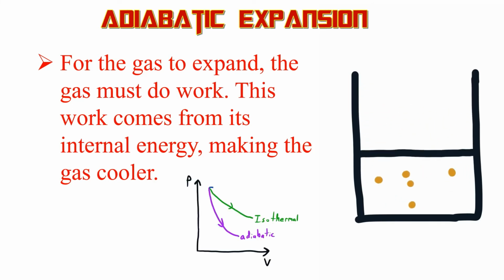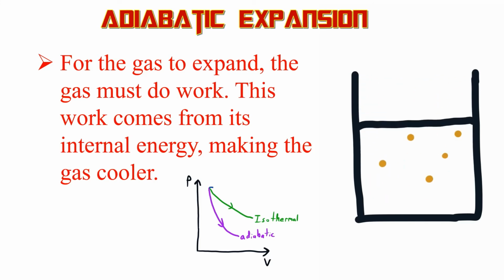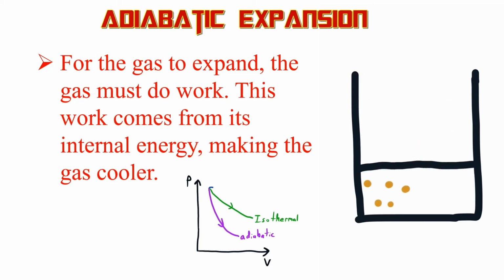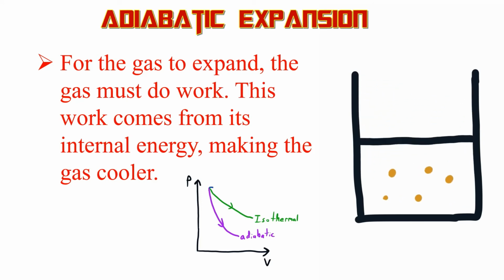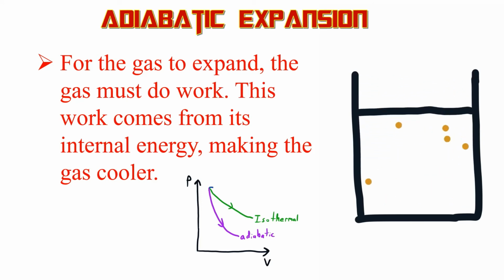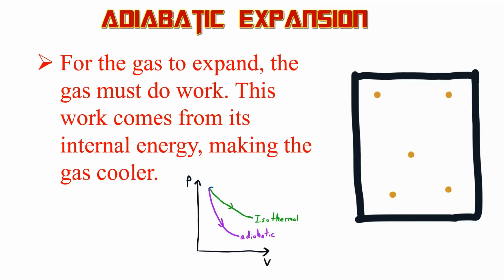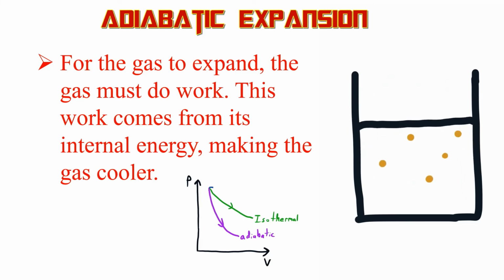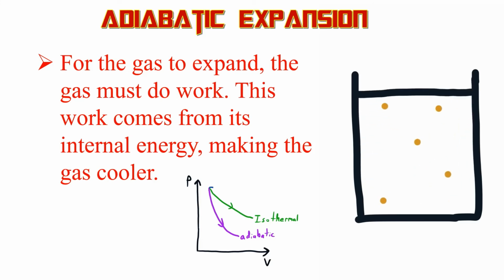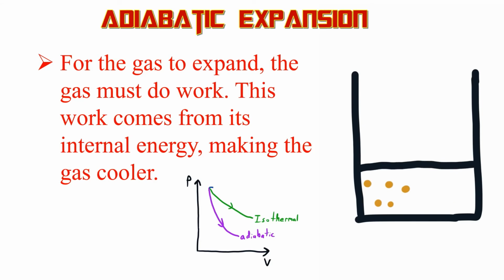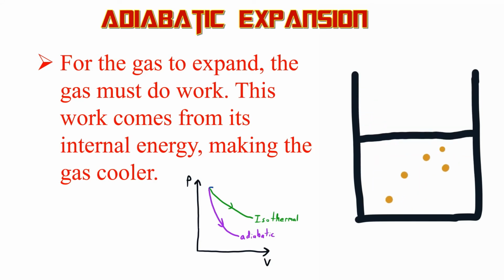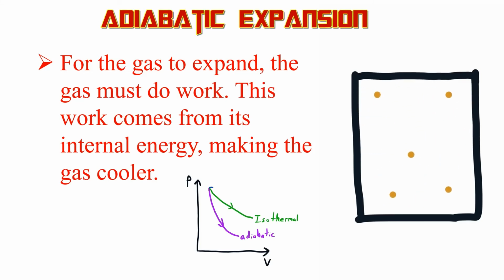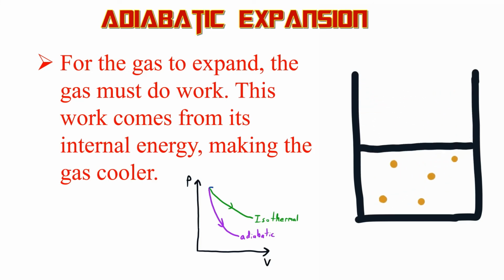And this is why adiabatic curves are steeper. So isothermal curves and adiabatic curves are both curvy on a PV diagram. And to tell the difference, adiabatic curves are steeper, and that's because as adiabatic expansion happens, the gas molecules slow down, so they're going to collide less with the container, so you're going to have an even steeper drop in pressure. Whereas in an isothermal curve, the gas molecules are going to collide less frequently because the container's bigger, but they're going the same speed, they're not going to slow down, so they're going to collide more frequently than in an adiabatic curve.